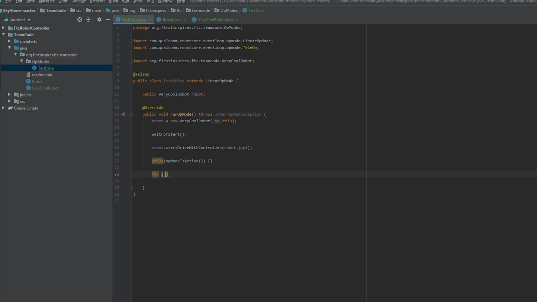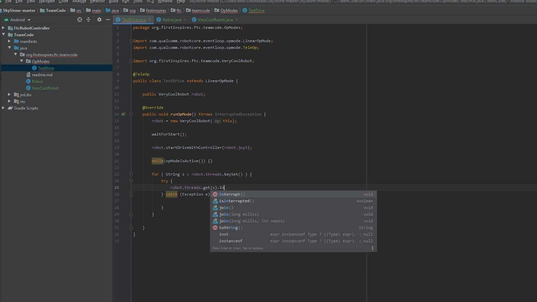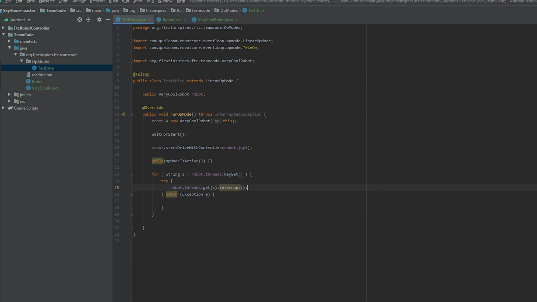So for String s in robot.threads.keySet(). Inside of it, we'll put a try catch block. And we'll catch an Exception e. In the try block, write robot.threads.get(s).interrupt(). And what this is doing is it's stopping the thread immediately. Nothing else gets done, no matter what. And we'll leave the catch block empty for now. You're done. Your robot can now drive with the controller.